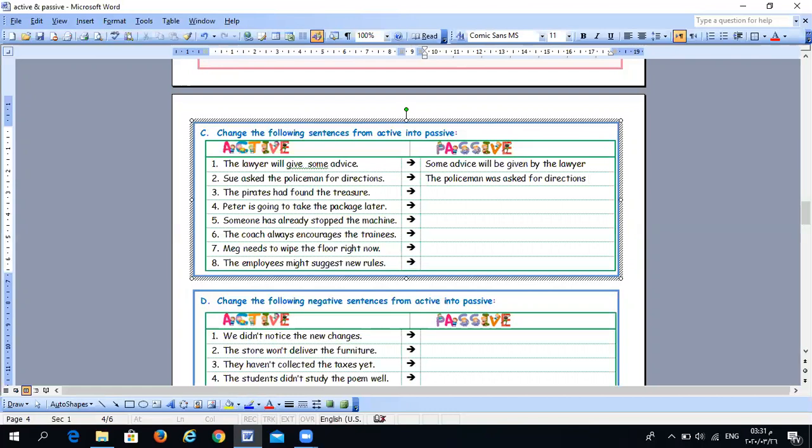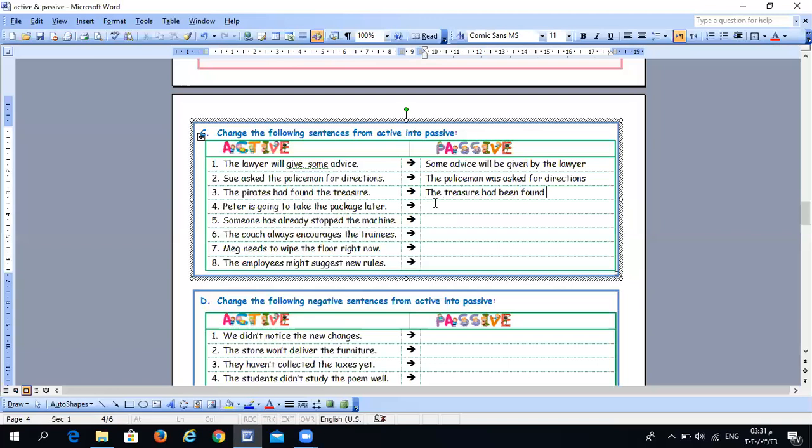The pirates had found the treasure. Try. The treasure. This is a past perfect sentence. We change it by saying had. Then what? Found.